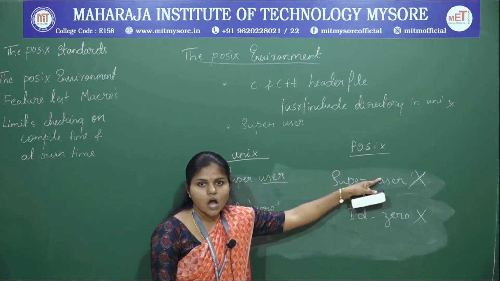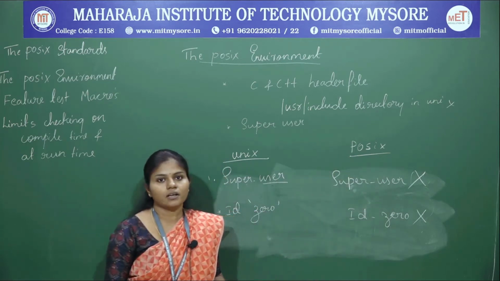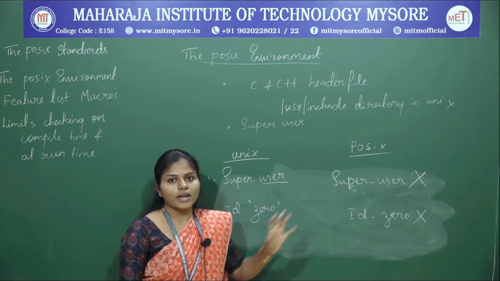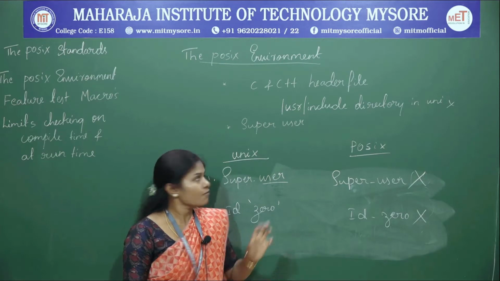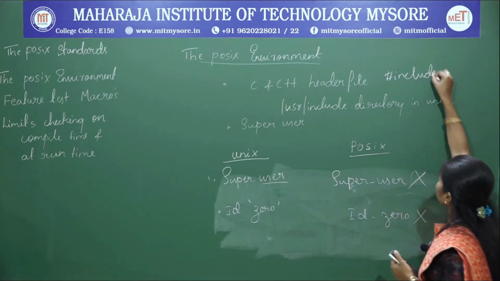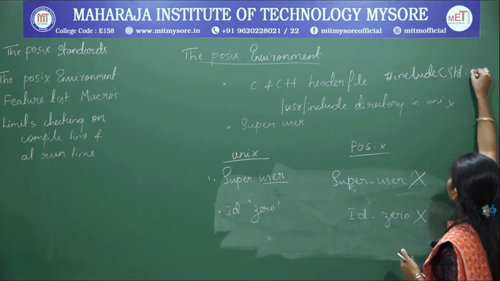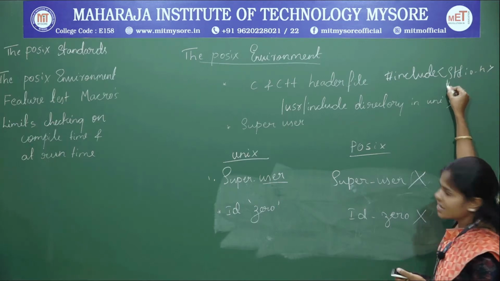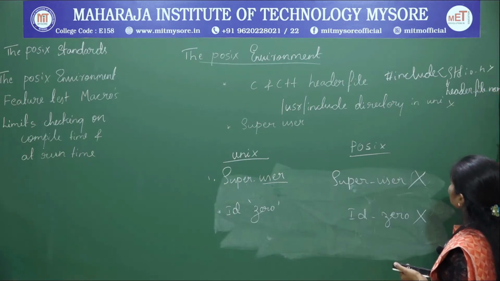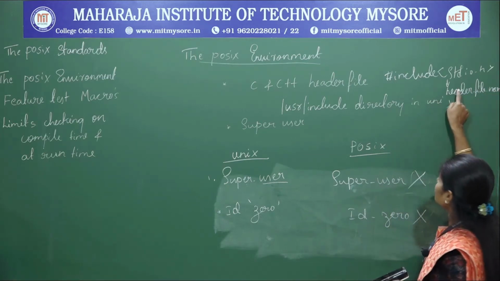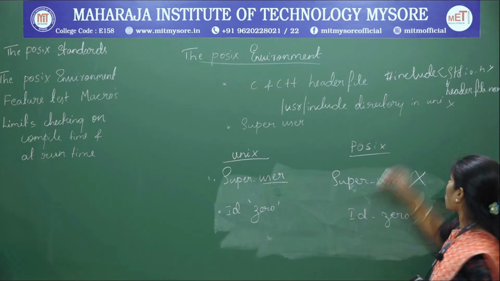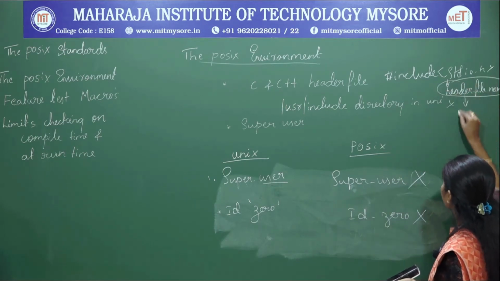So in the POSIX environment, we are seeing two important things. The first one is when you include the header files. Header files in C and C++ use #include stdio.h, which is a header file name. That is supported in Unix, but POSIX does not support that header file, and this whole thing is what we call the headers.